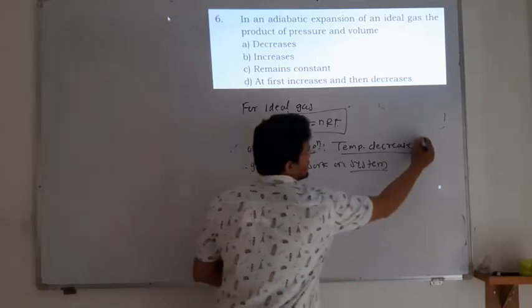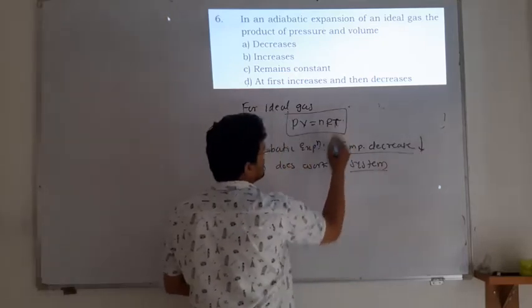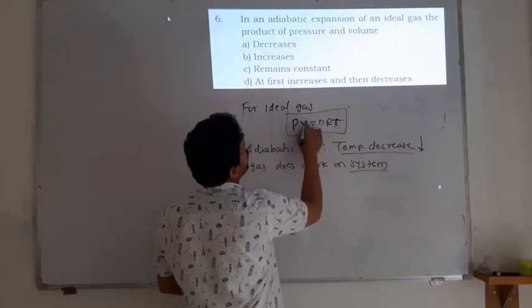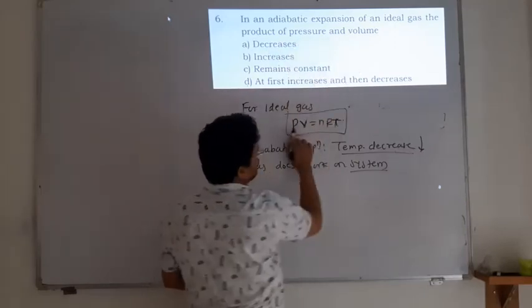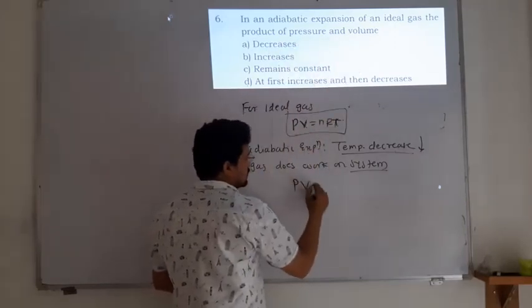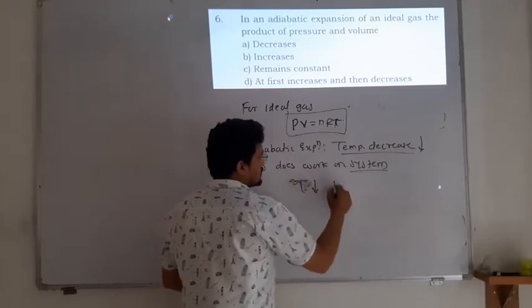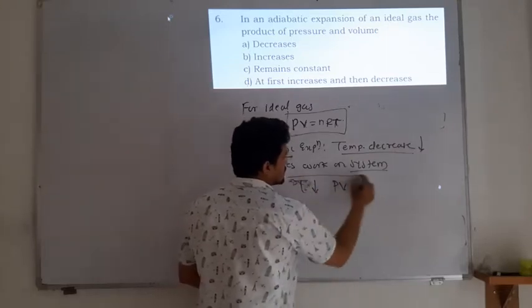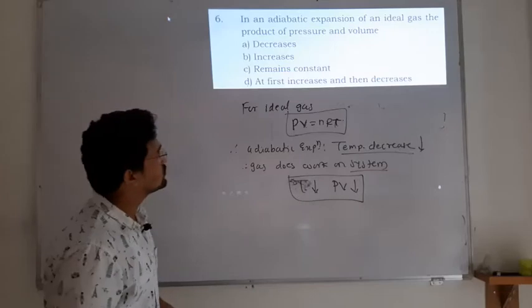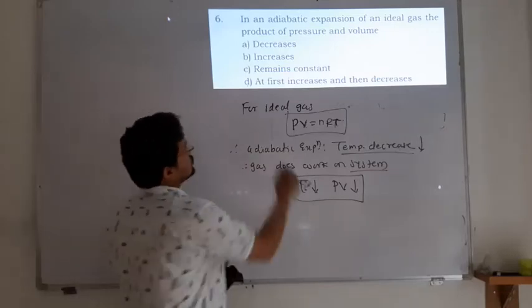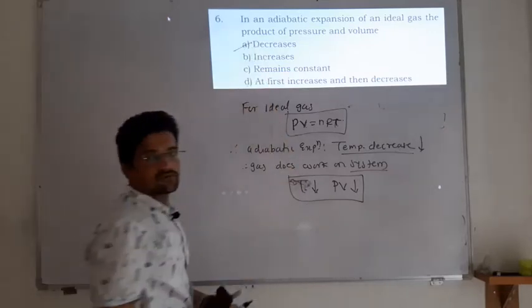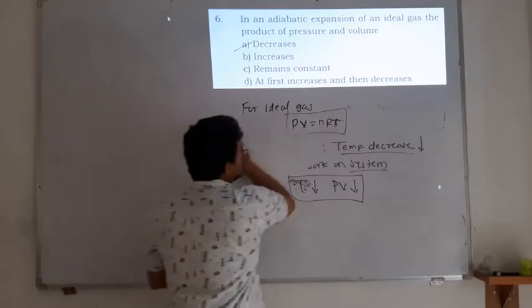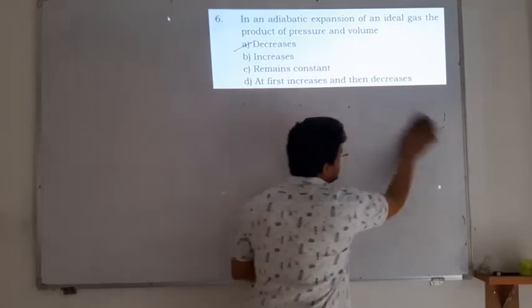If the temperature decreases, automatically the product of pressure and volume also decreases. If T decreases, PV also decreases. This is a little bit of a theoretical question. So option A is correct.